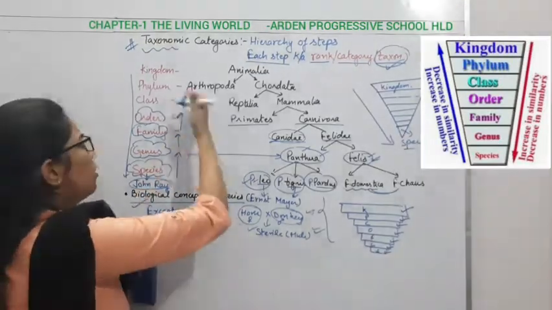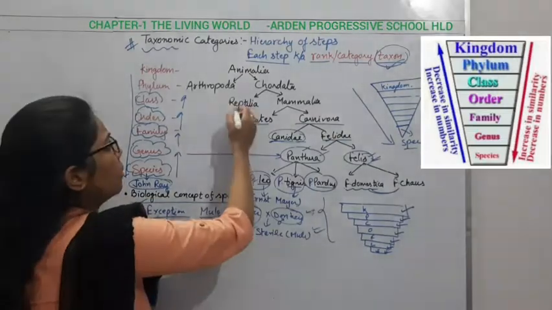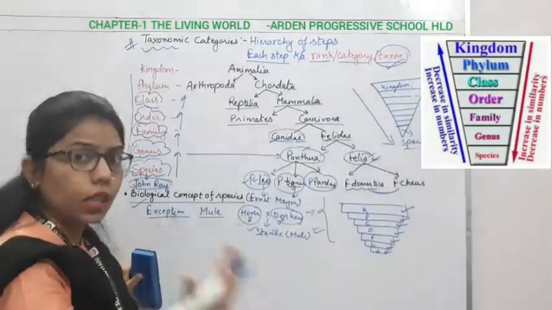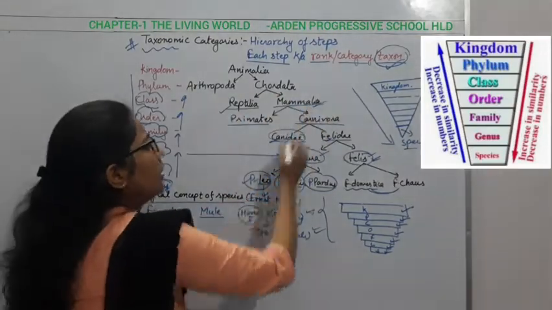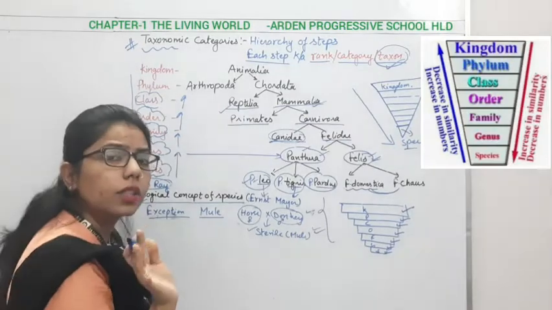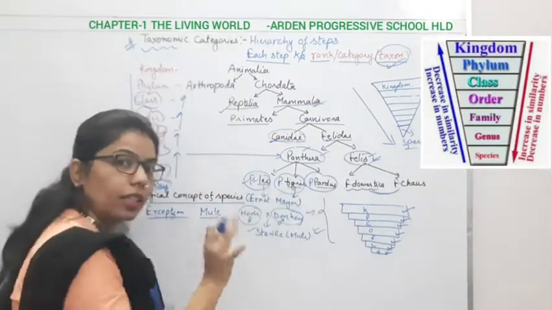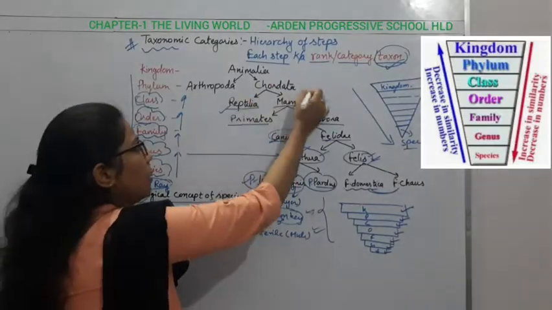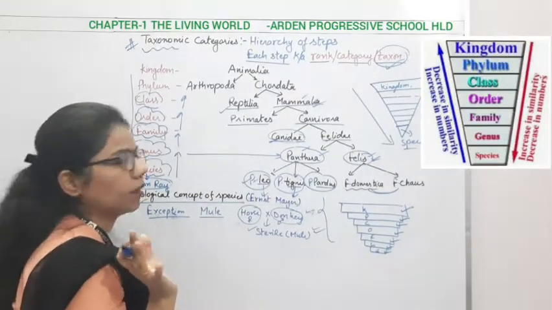Again, if you move towards the class, what is the class? It can be reptilia, it can be mammalia, and we all know that there are some more classes. Here reptilia and mammalia are not showing many similar characters. Characters are somehow similar below, but as we are moving upward, reptilia and mammalia have very less similar characters.